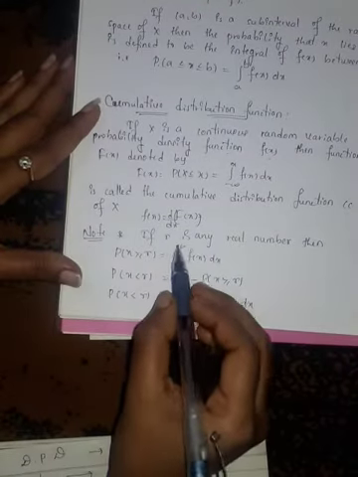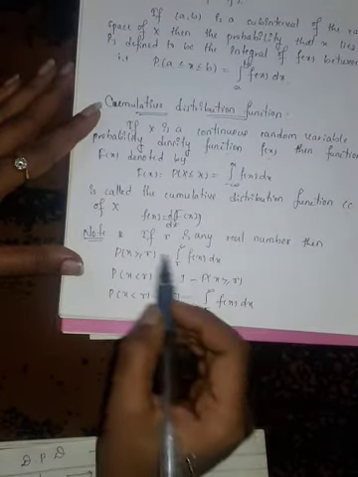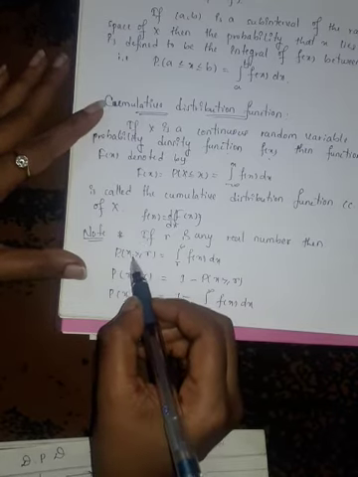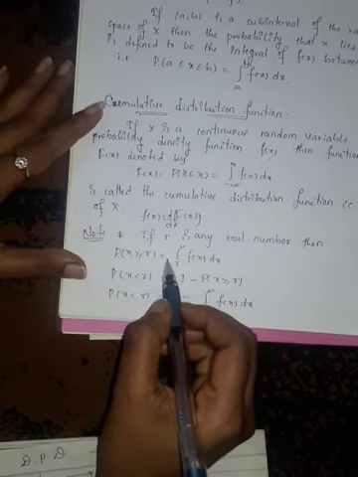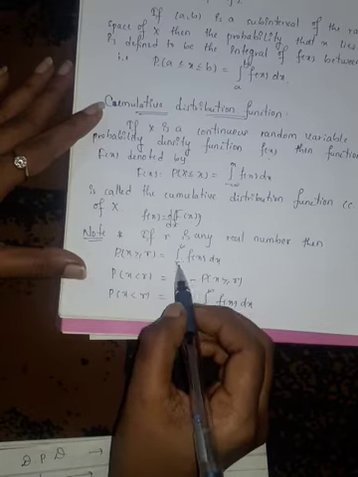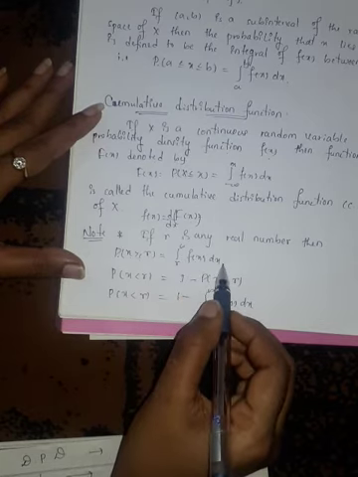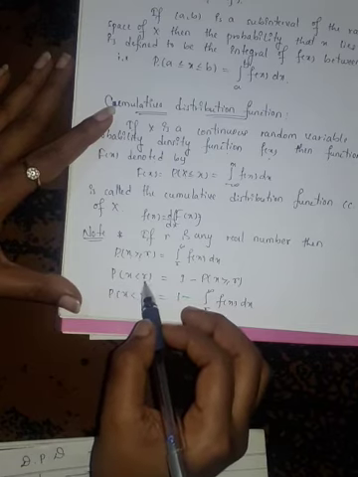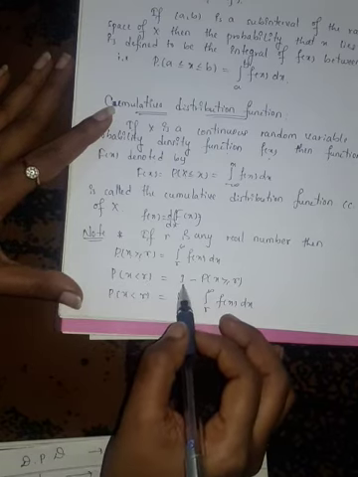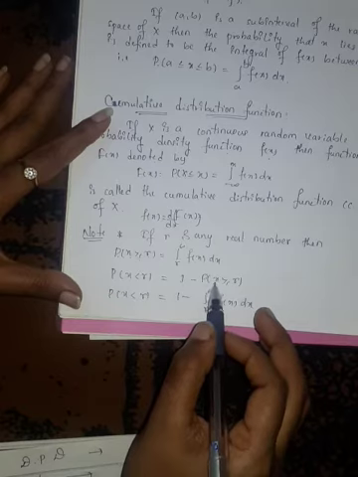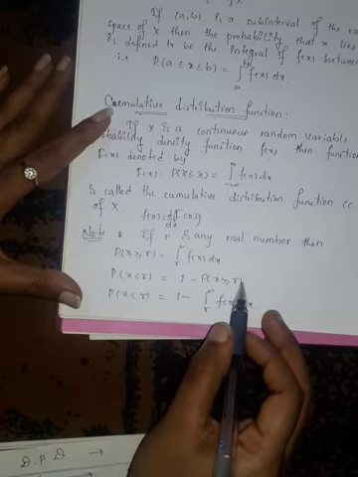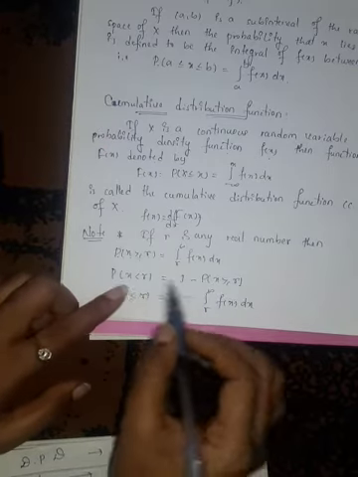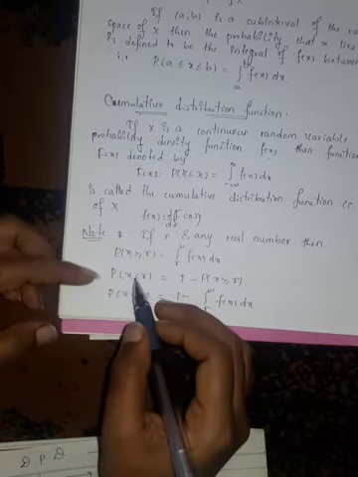Now there is one note here. If r is any real number, then probability of x is greater than or equal to r is equal to integration from r to infinity f of x dx, and probability of x is less than r is given as 1 minus probability of x is greater than or equal to r. We saw this type of examples in our last videos.